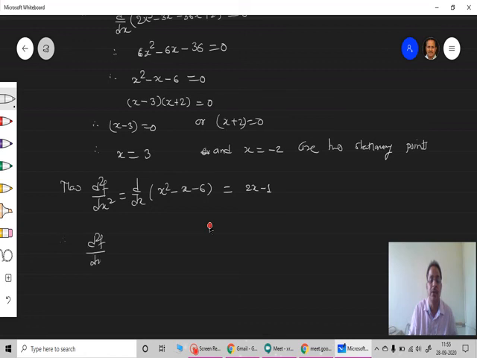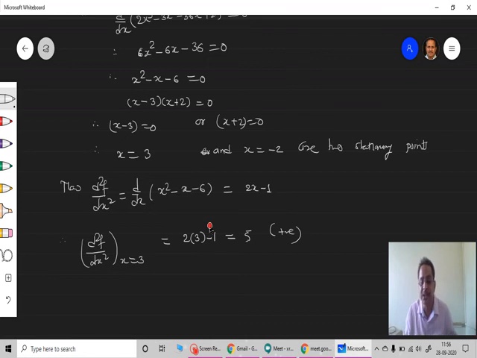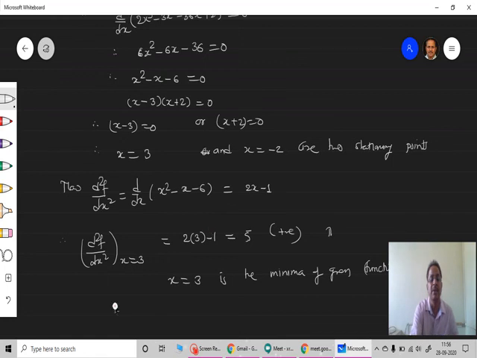Therefore d square f upon dx square, now my first stationary point was 3. So let's check what happens here. If I put 3 here, it is 2 into 3 minus 1, that gives me 6 minus 1 is 5. Okay, so this is positive, and if it is positive, this point is said to be the minimum. Therefore x is equal to 3 is the minima of the given function.